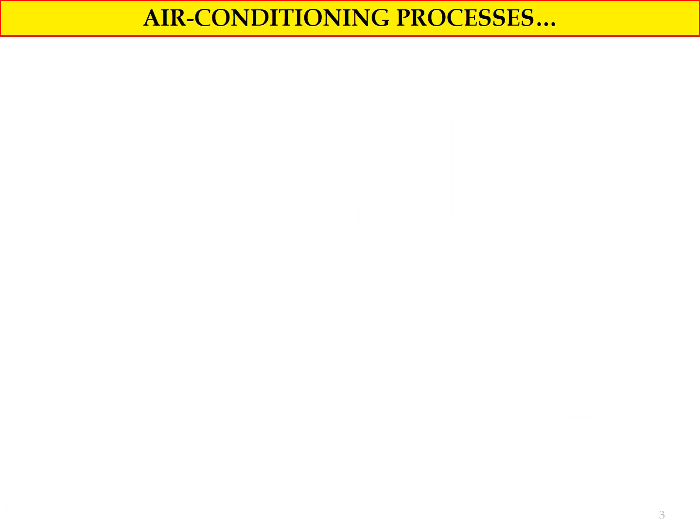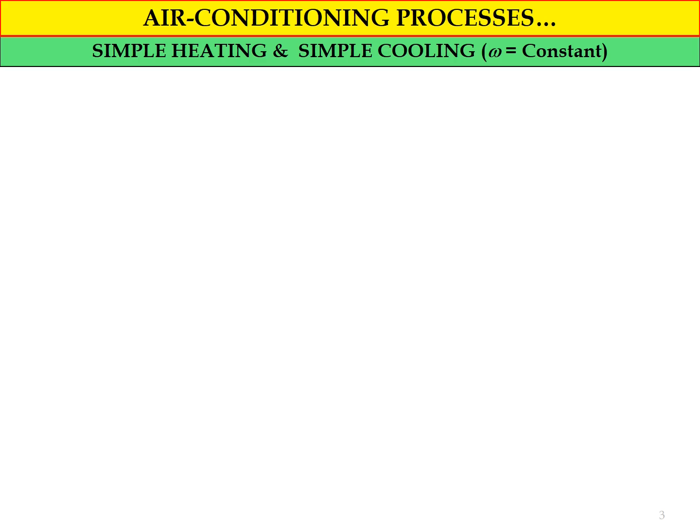Okay, for the air conditioning process, first we look at simple heating and also simple cooling. The main criterion for simple heating and simple cooling is that the value of omega at the inlet and also at the outlet of the process is constant. And in terms of relative humidity, for simple heating, the value of relative humidity will reduce at the outlet of the process.